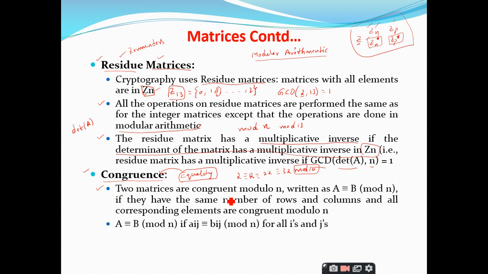Two matrices are congruent modulo n, written as A congruent B mod n, if they have the same number of rows and columns, a very important condition, and all the corresponding elements are congruent modulo n. Every element should be congruent modulo n. So A is congruent to B mod n if Aij is equal to Bij mod n. This should hold for all i's and j's. Everything is similar to that of matrices, except you change some terminology and apply the modular arithmetic concepts. That's it. Is it clear?